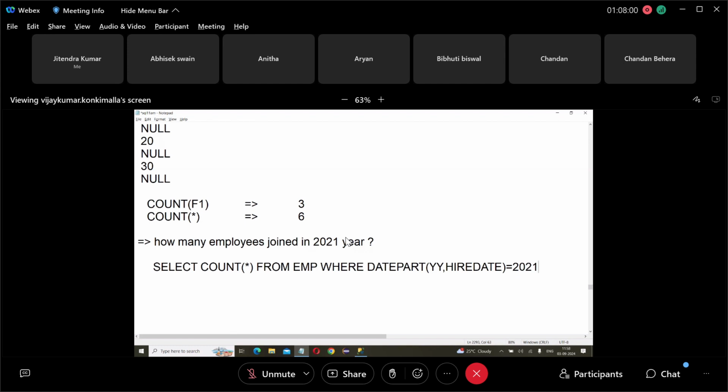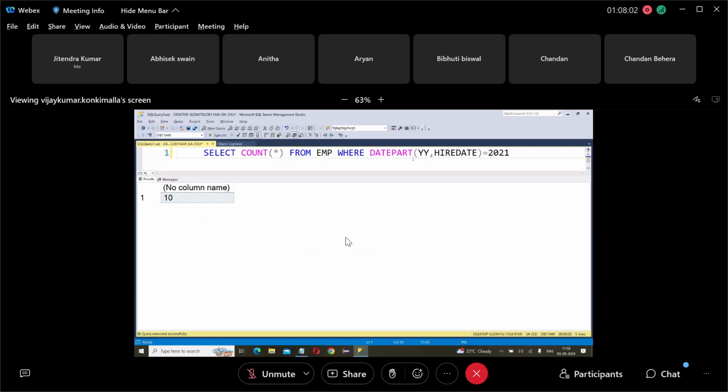Okay, then next. Suppose, for example, I want to see the employees who joined on Sunday. How many employees joined on Sunday? Then you can use DATENAME with DW. From hire date, get the day of the week.